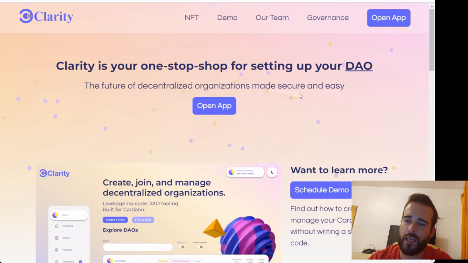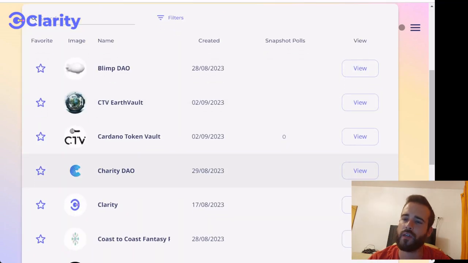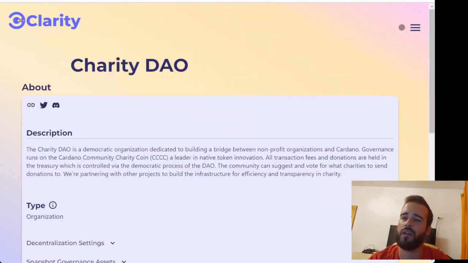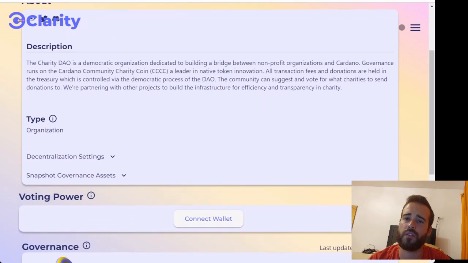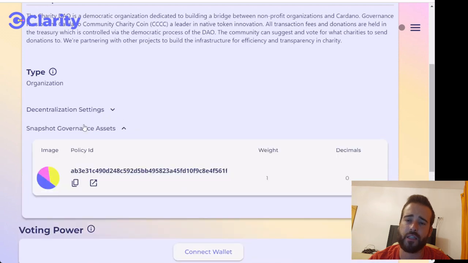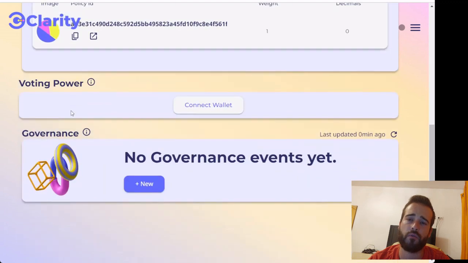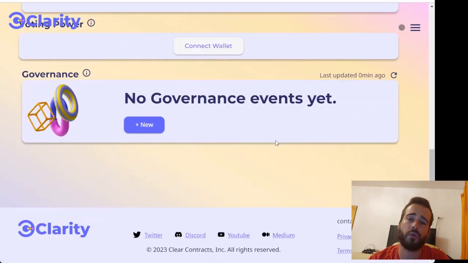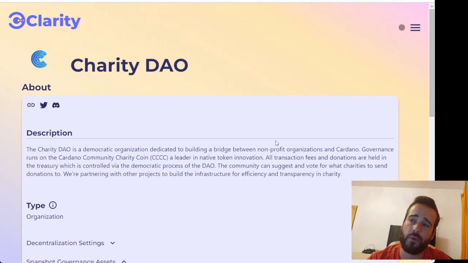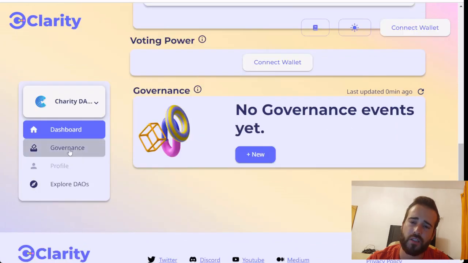Coming back here to the home page, we can click on Open App, and here we enter in the actual on-chain governance part. So here you can see the active DAOs right now, and you can click on them to participate in the governance. So we'll click here on Clarity, for example, and we can see a quick description about the DAO, the type of organization. We can see some of the settings for the DAO and how everything works. The snapshot for the votes. And if we connect our wallet, we can see our voting power, and we can actually participate on governance for Clarity.